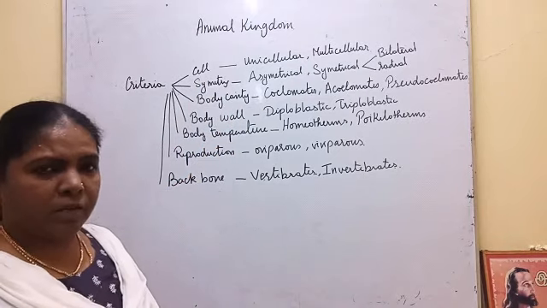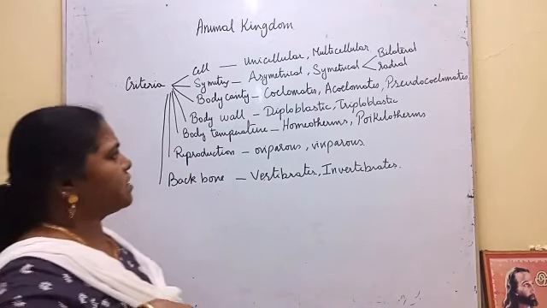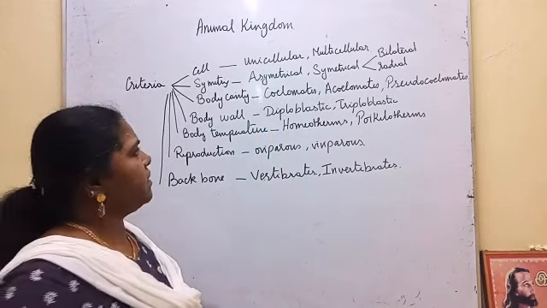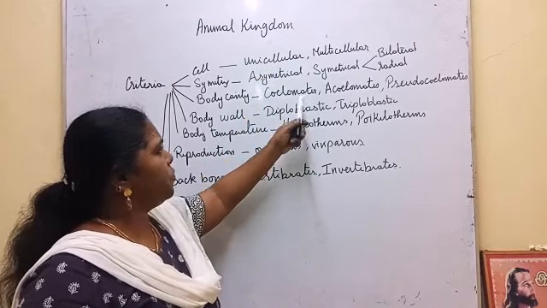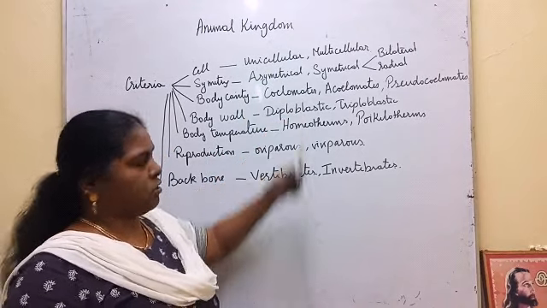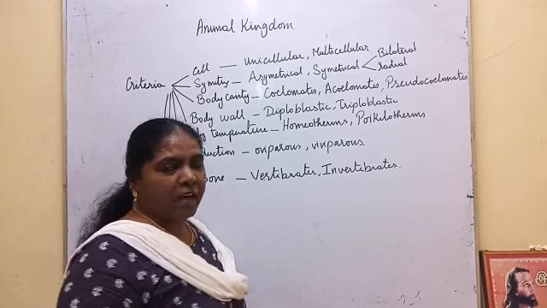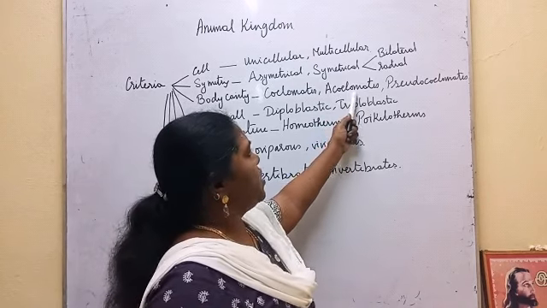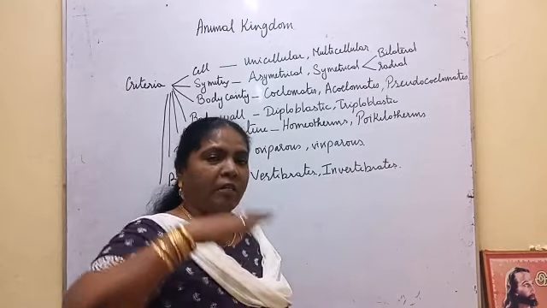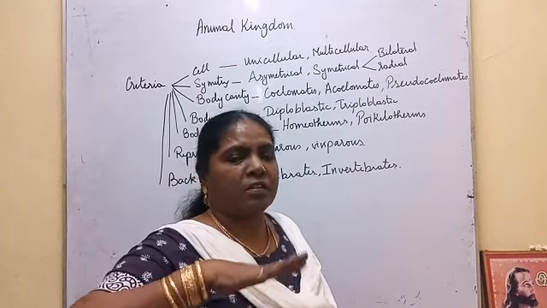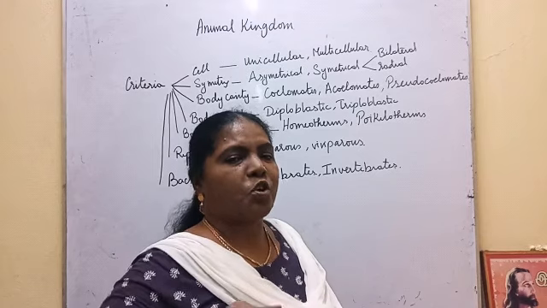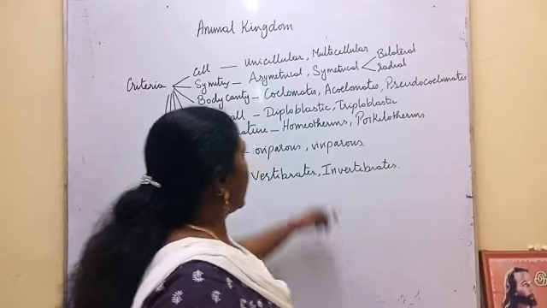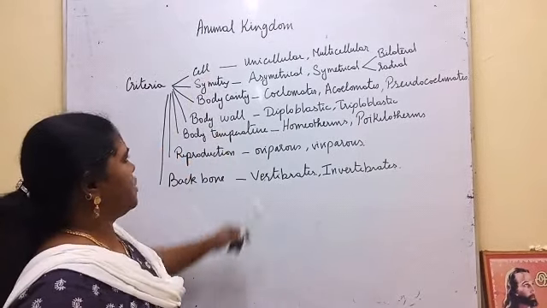Next, body cavity. The body cavity is called coelom. All the animals which have true body cavities are called coelomates. All the animals which do not have the body cavity are kept under acoelomates. If the body cavity is there, but it is filled with some parenchymatous tissue, such organisms are kept under pseudocoelomates. So they consider body cavity for classification.